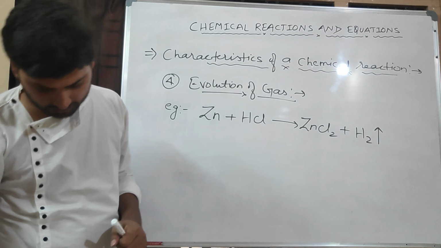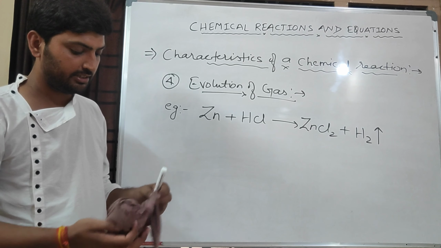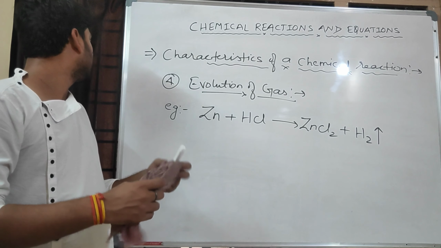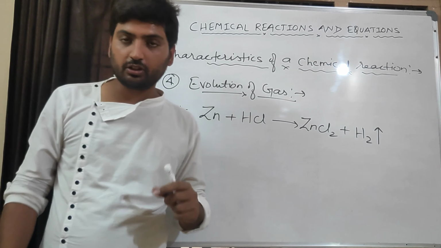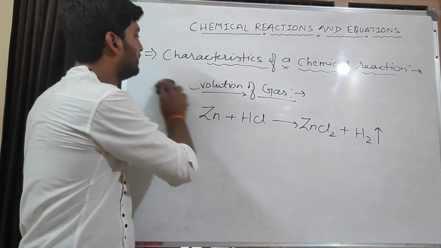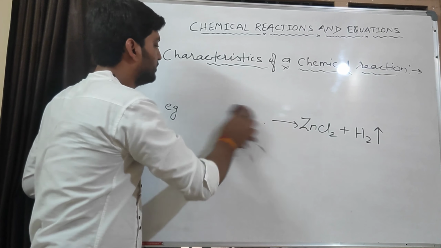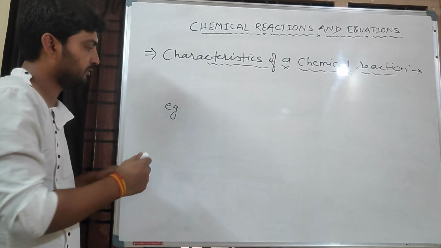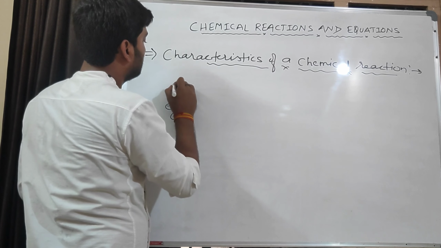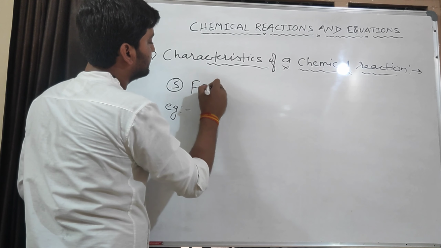And the last one of the evidence of a chemical reaction, or the characteristics of a chemical reaction, is formation of precipitate. The last one is, and it is very important, formation of precipitate.